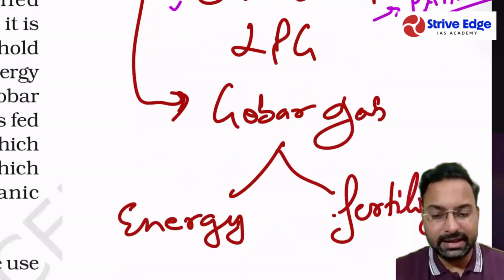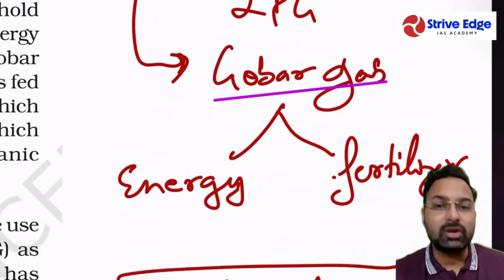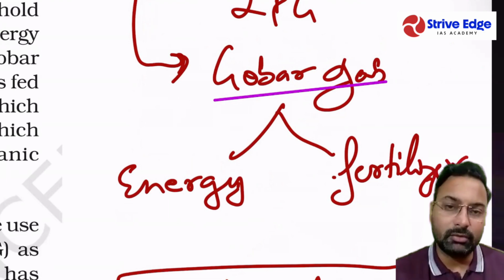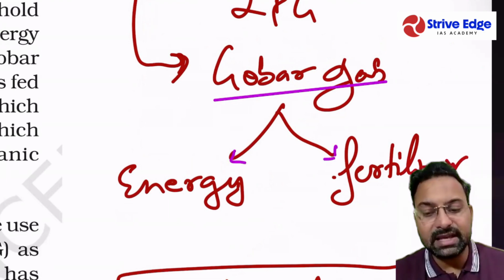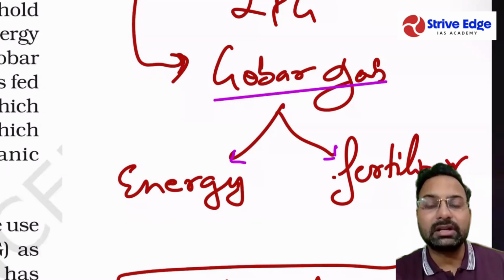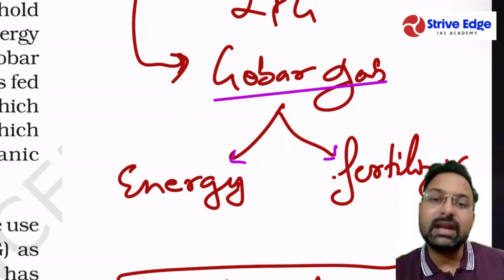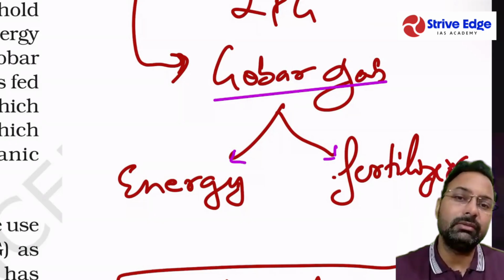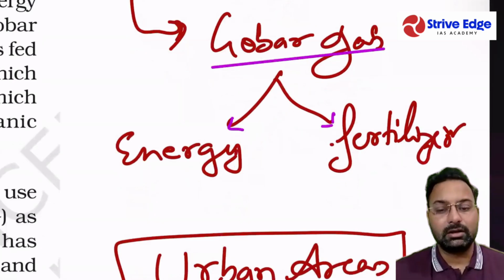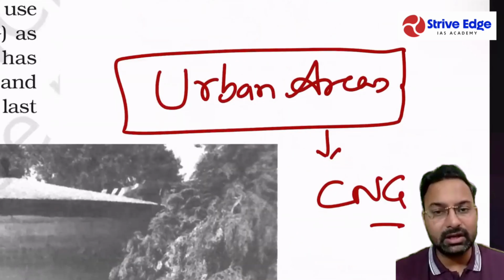And gobar gas can also be used. It is the gas which is produced from the waste or the cow dung that is available in the rural areas. From this gobar gas, we can derive energy, and the leftover can be utilized in the field as a fertilizer. So we can achieve sustainable development through this gobar gas also in the rural areas. But what can we do in urban areas?